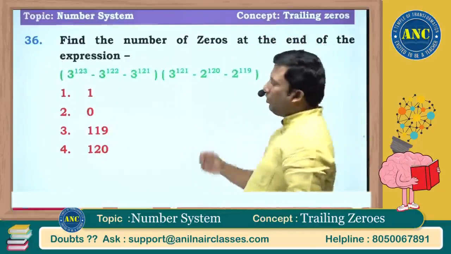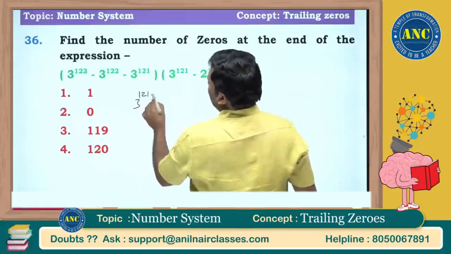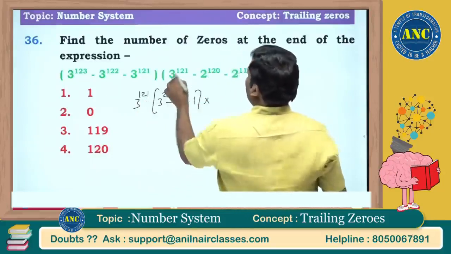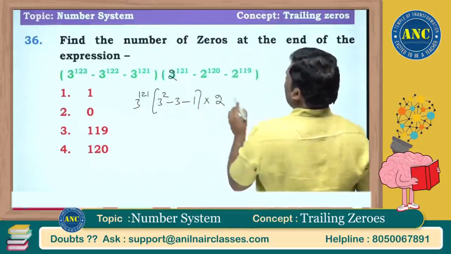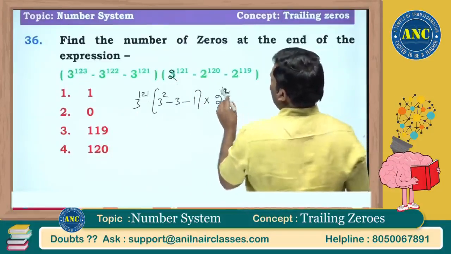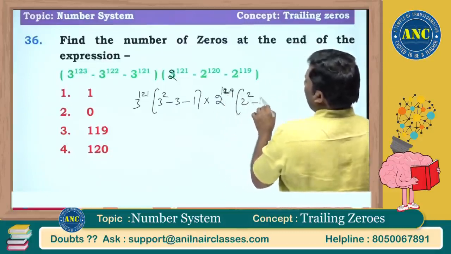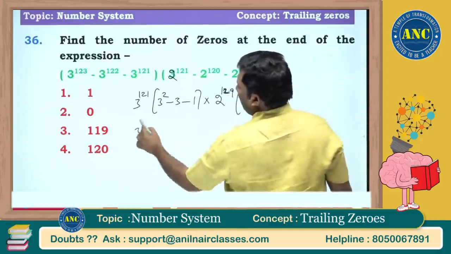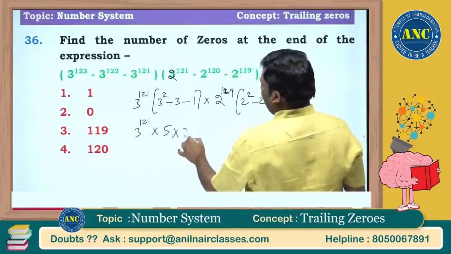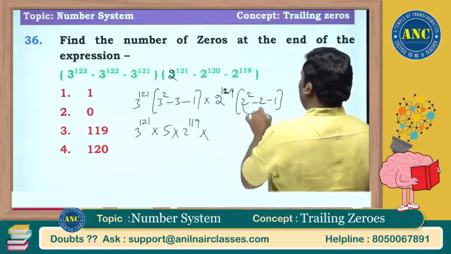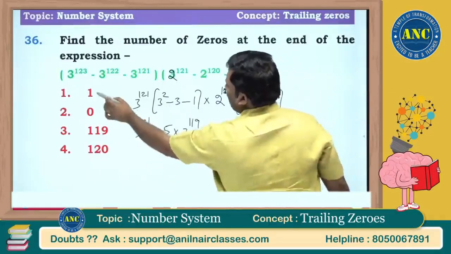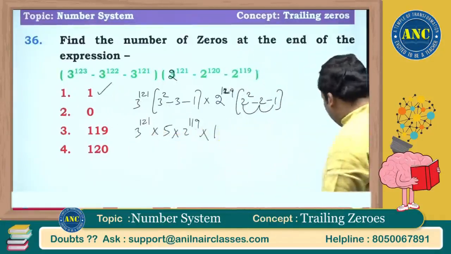So this is the same model we did. 3 power 121, if I take 3 square minus 3 minus 1. It is 2 power 121, sir. 2 power 119, if I take 2 square minus 2 minus 1. So 3 power 121: 9 minus 3, 6. 6 minus 1, 5. 2 power 119: 4 minus 2, 2. 2 minus 1, 1. So 1 is the power. I hope till here it is clear.